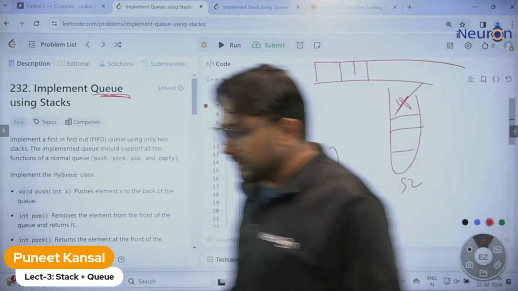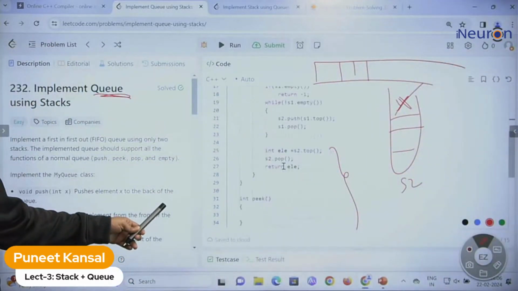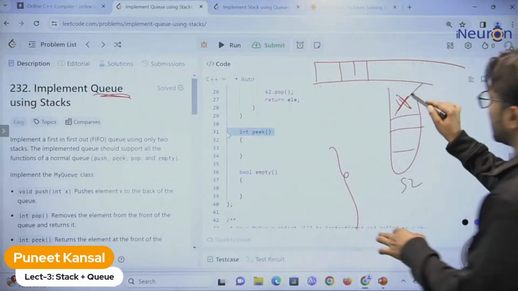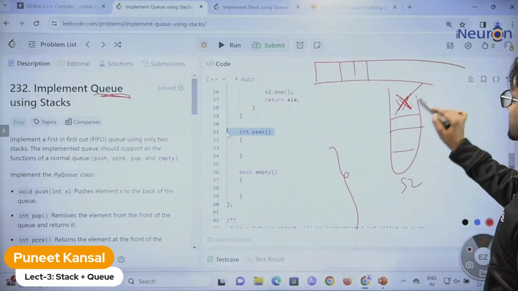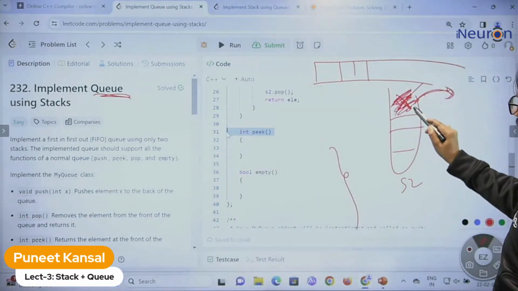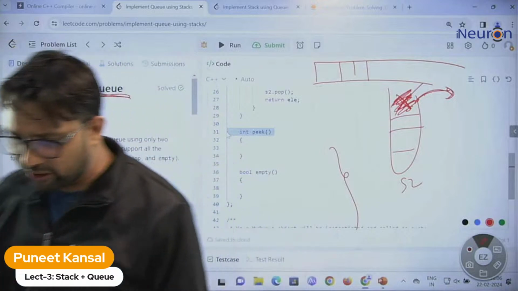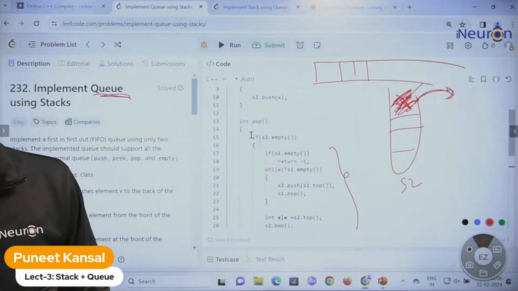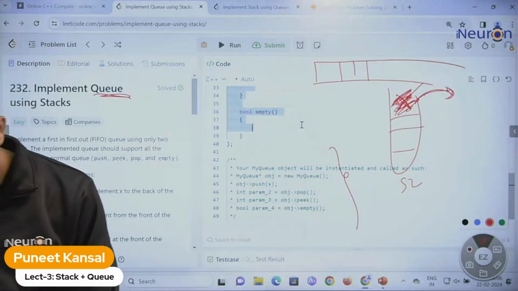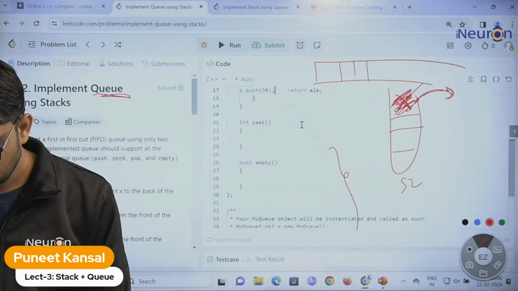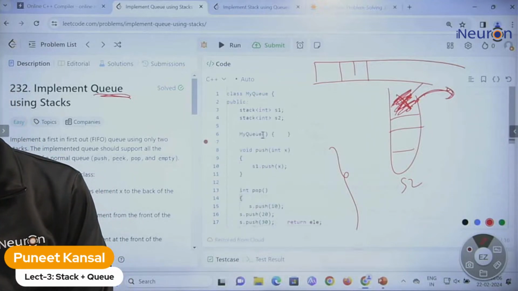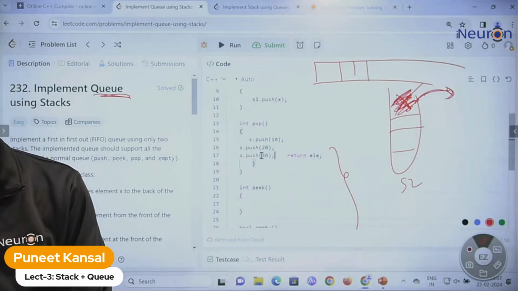In the peek function, they are not asking us to delete the element. They are saying just return this element. Don't delete it, just return it. So I will use the same code. Let me copy this code, because they're asking us not to delete the element.